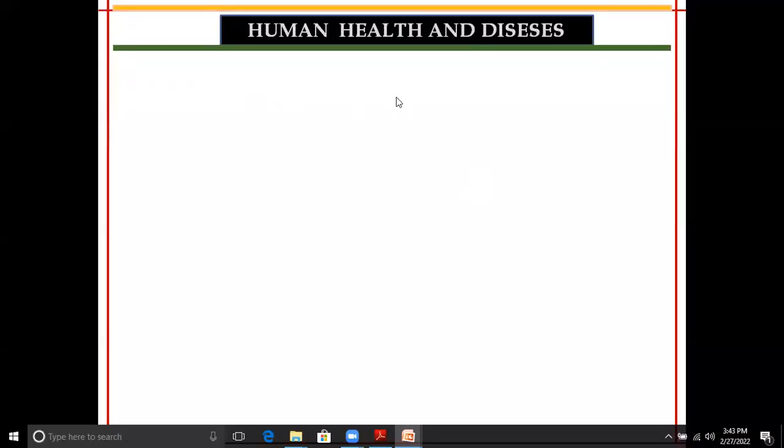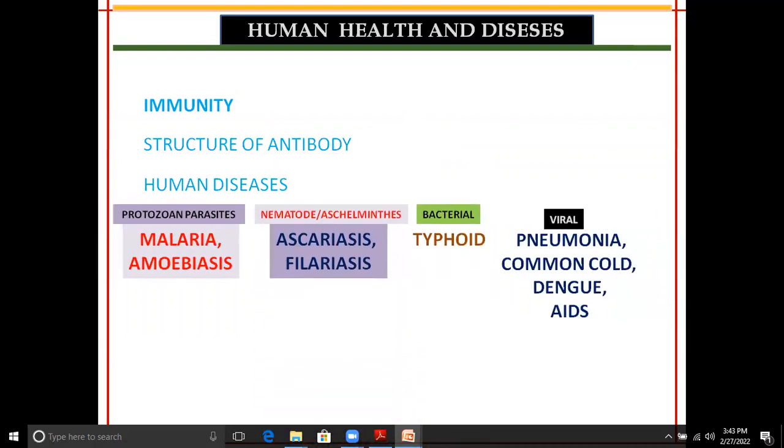In human health and disease, in this chapter, first of all, we will communicate with the point that is known as immunity. What is meant by immunity? What are the different types of immunity? Then, what is the structure of the antibody that fights against the different diseases?